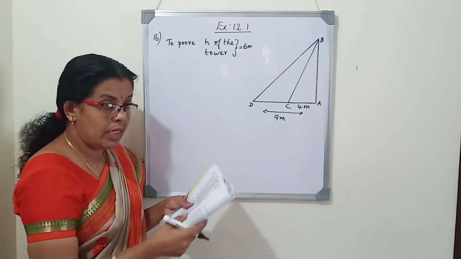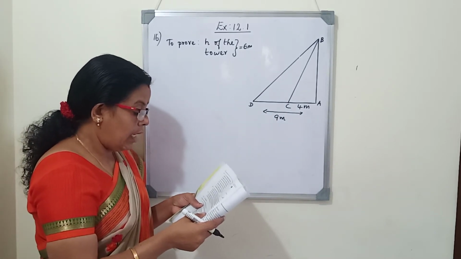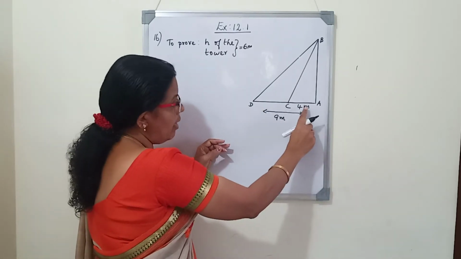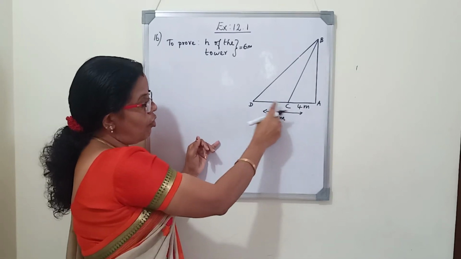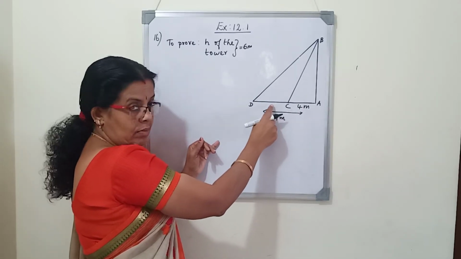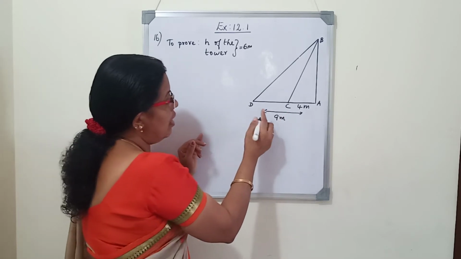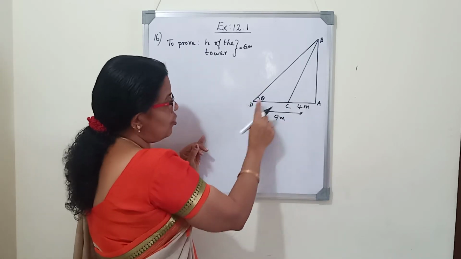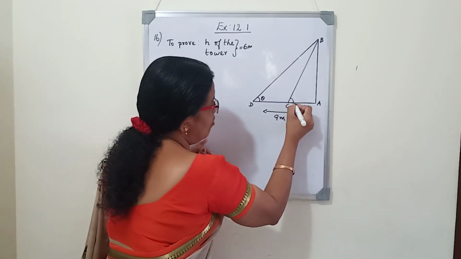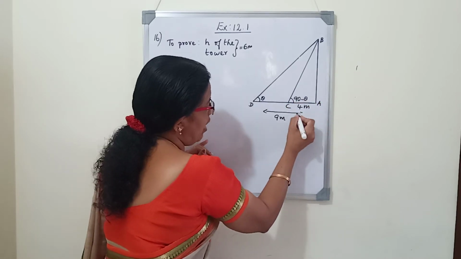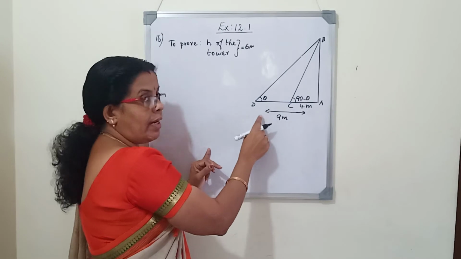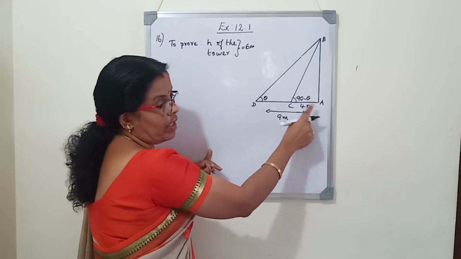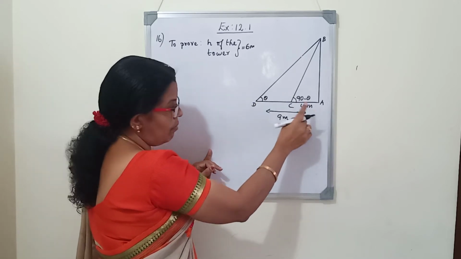Here, angle of elevation they didn't give. Instead of that, they said the angles are in the same straight line and complementary. What is the meaning of complementary angle? If the sum of two angles together is 90 degree, they are complementary angles. So we will assume that one angle is theta. Then what about the other angle? Together it should be 90. So the other angle will be 90 minus theta. As angle of elevation is not given and they said the angles are complementary, one angle we will take as theta. Any one angle you can take as theta. The other angle will be 90 minus theta.